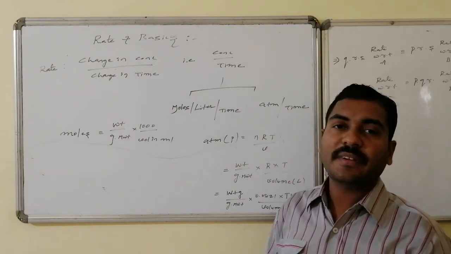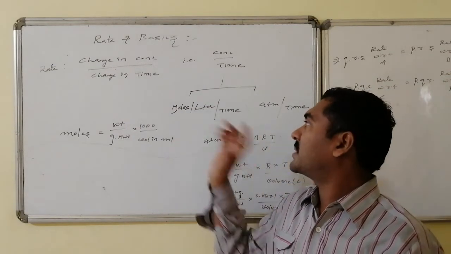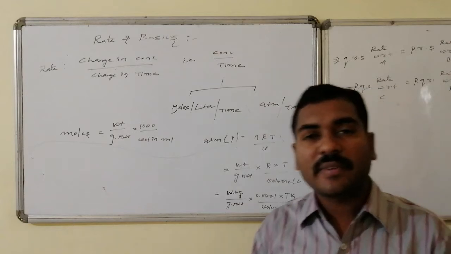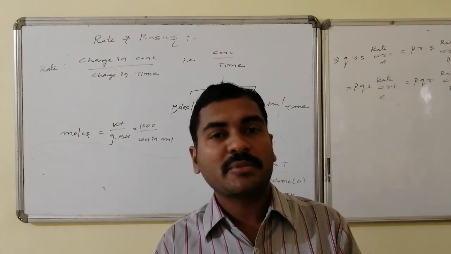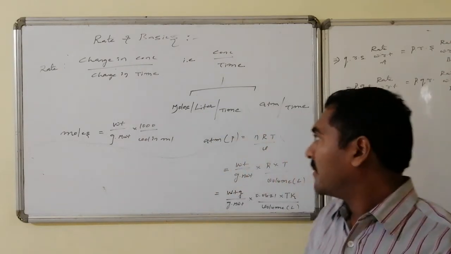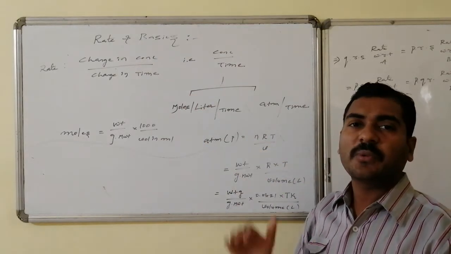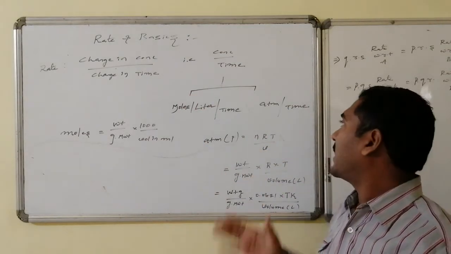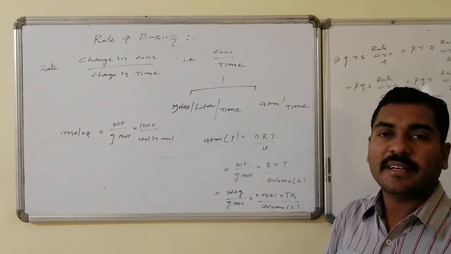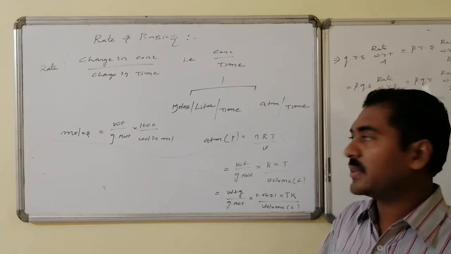This concentration for liquid components is expressed in terms of moles per liter, whereas for gaseous components it is expressed in terms of atmospheres. The rate for liquid components will be moles per liter per time, and for gaseous components it is atmospheres per time, the general units.